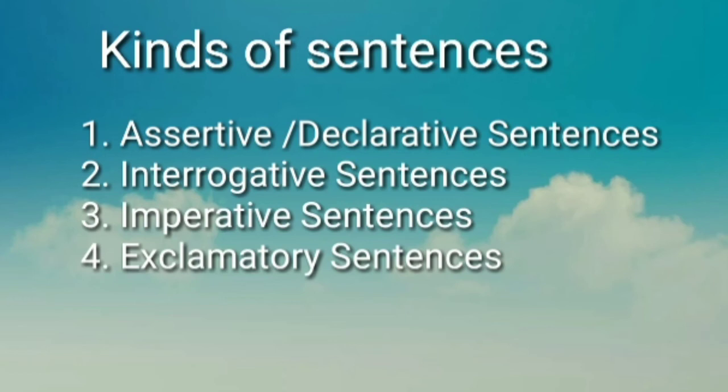Next, imperative sentences. An imperative sentence expresses a command or order or an instruction or a request or an advice. Okay? For example, put this notice on the notice board. It is an instruction. Okay? This type of sentences always will start with a verb. There will be no subject, but the subject will be you, and end with a full stop.